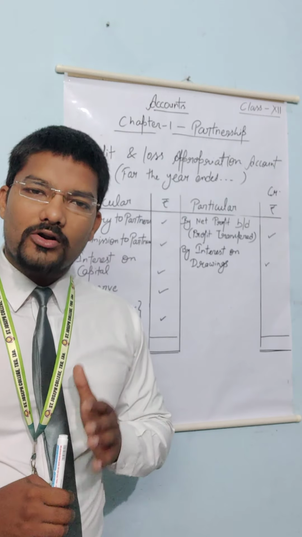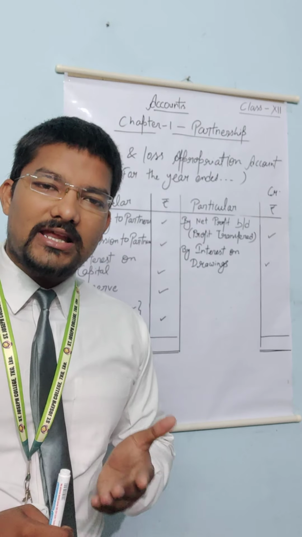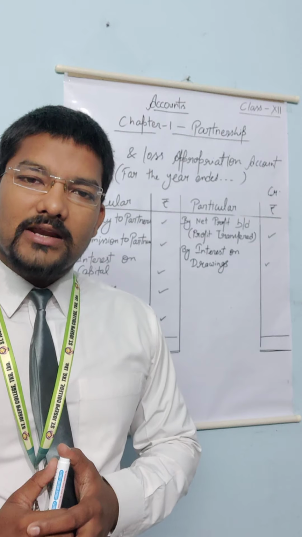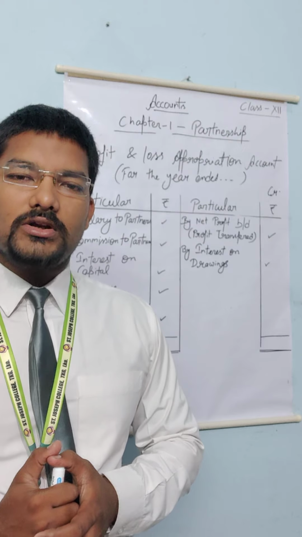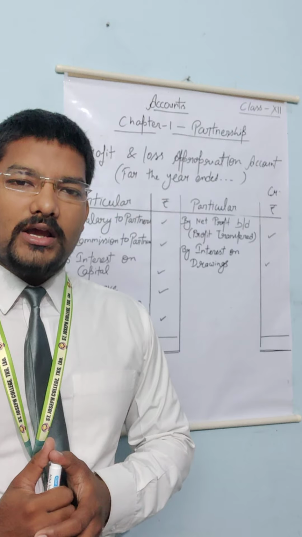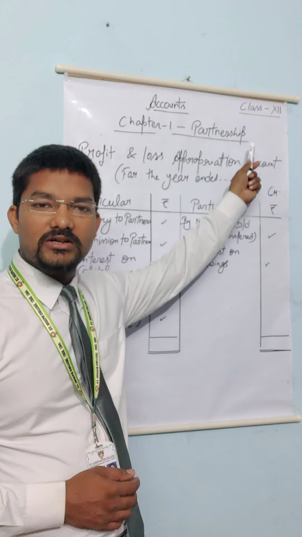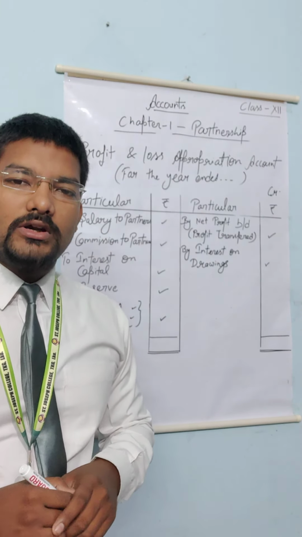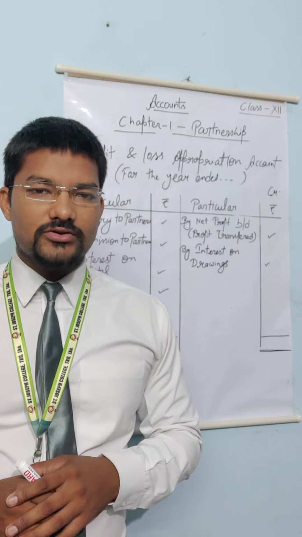As we know, we had already studied profit and loss account in class 11th. There, all the profit is taken by only one person, because profit and loss account shows the sole proprietorship's final account. But here we are studying class 12th partnership, where two or more persons are involved. So the profit is to be distributed amongst the partners in the profit sharing ratio.